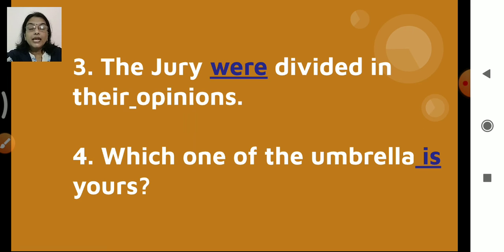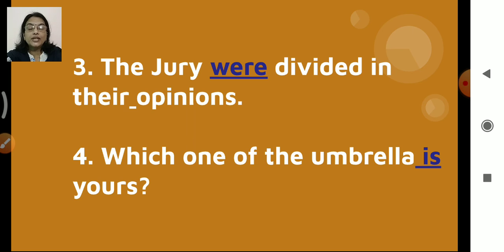But when each and every member of that group is taken into consideration, the plural verb is used. Now the jury is one, but we are talking about each and every member's opinion.